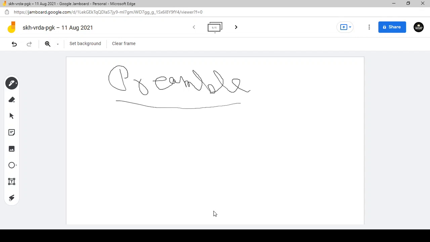The nomination to the Rajya Sabha, that is 12 members being nominated to the Rajya Sabha who have excellence in the field of art, literature, science, culture, law. They are being nominated to the Rajya Sabha. You must have remembered Ranjan Gogoi, the former Chief Justice of India. He was nominated to the Rajya Sabha.